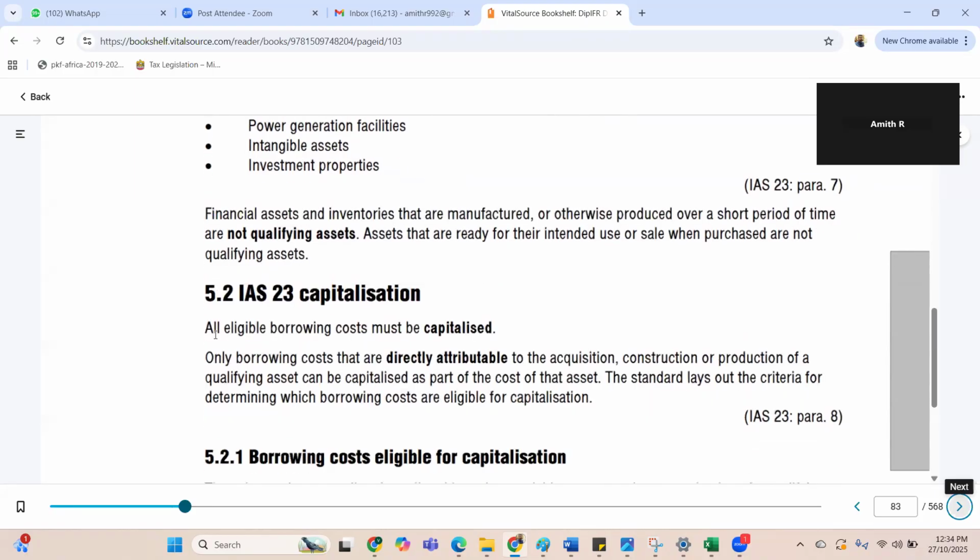So, capitalization: all eligible borrowing costs must be capitalized. Only borrowing costs that are directly attributable to the acquisition, construction or production of a qualifying asset can be capitalized as a part of the cost of that asset. The standard lays out the criteria for determining which borrowing costs are eligible for capitalization.